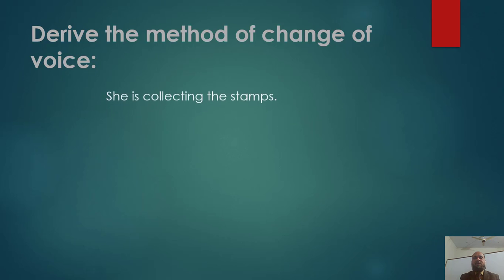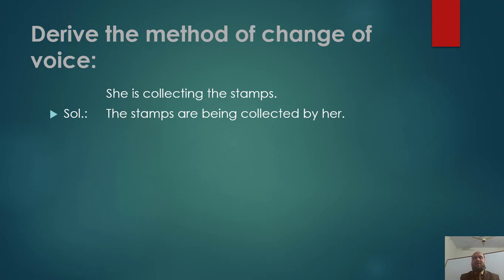Look at sentence number 2. She is collecting the stamps. Its passive is the stamps are being collected by her. Now observe the change. What has occurred to the stamps? What has occurred to she, and what is the change for is collecting?